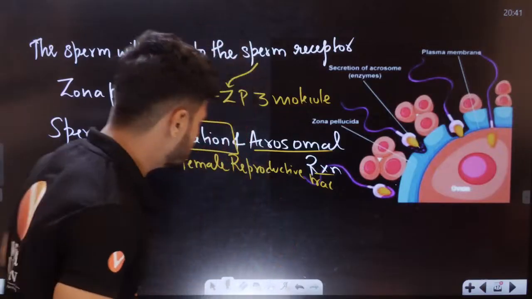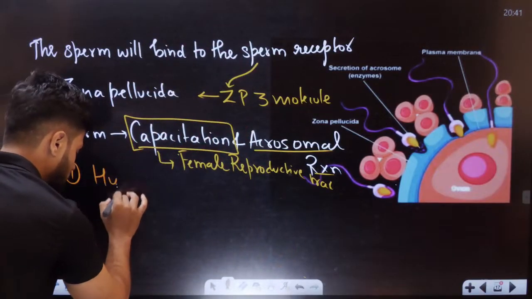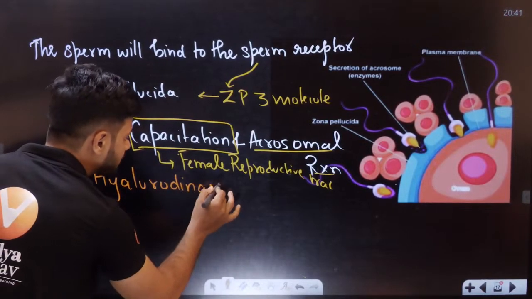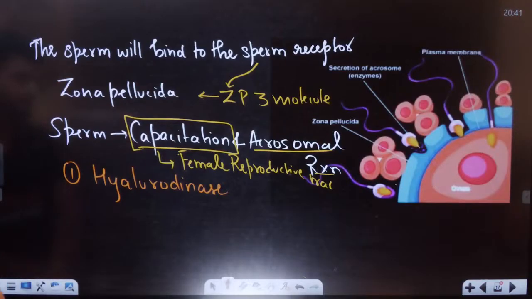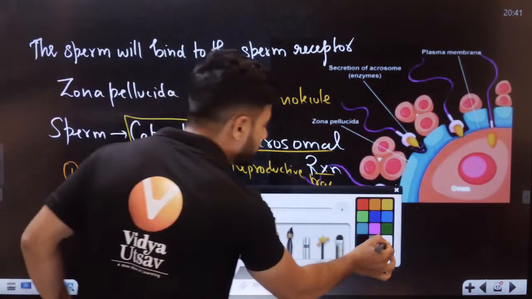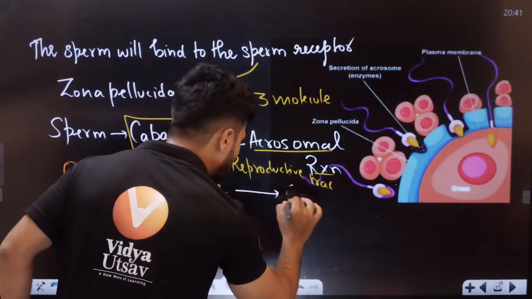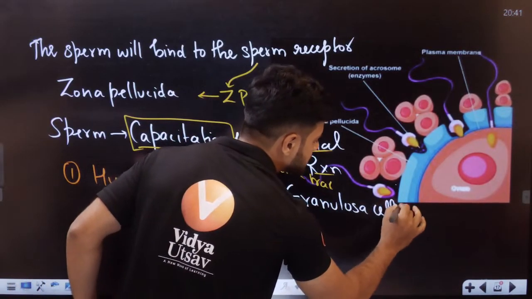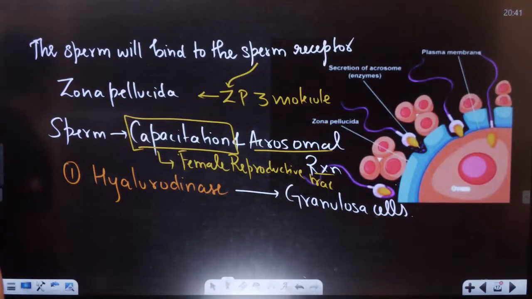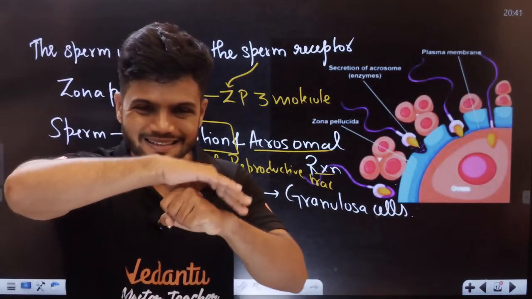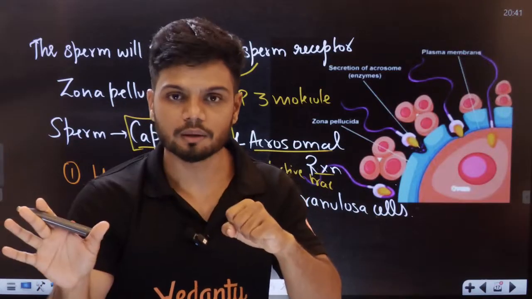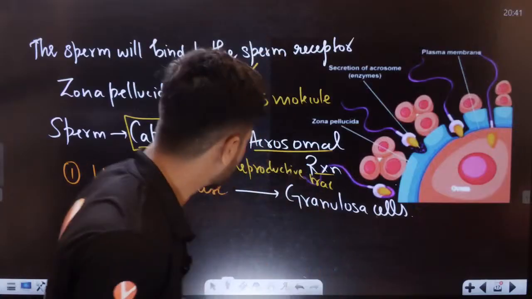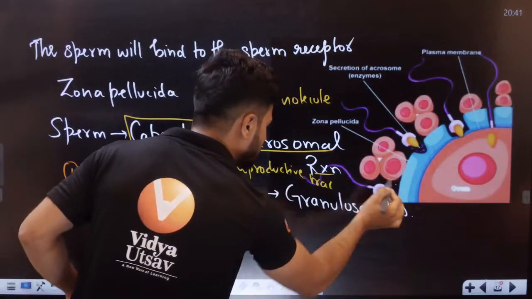The first chemical here is called hyaluronidase. Hyaluronidase is present there. This will completely break down the granulosa cells. So the first layer, the granulosa cells, is broken down completely. Whatever was present on the secondary oocyte, gone.